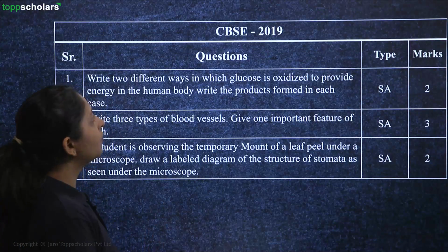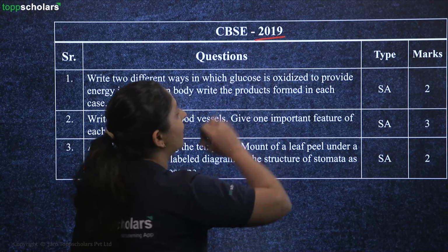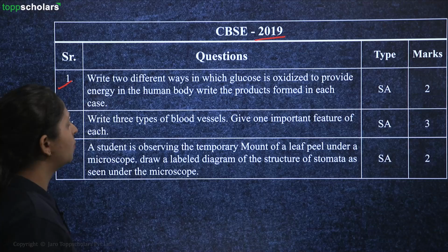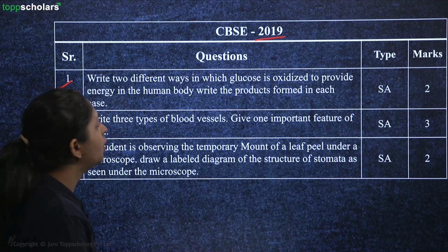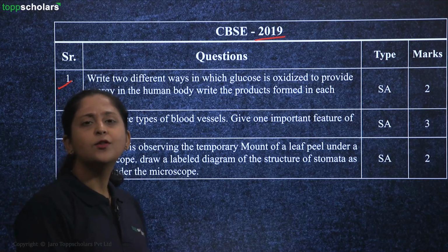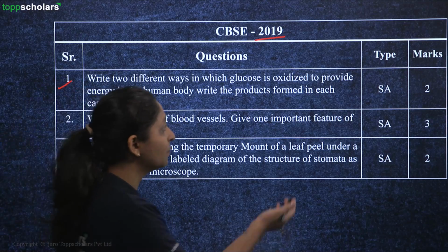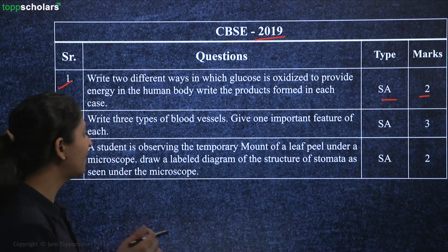Okay, so for example, this is a sample question from the year 2019. See, here you have the first question: write 2 different ways in which glucose is oxidized to provide energy in the human body and write the products formed in each case. So you have to just write about the respiration reactions, aerobic and anaerobic respiration. This is a short type of question giving you 2 marks easily, correct?